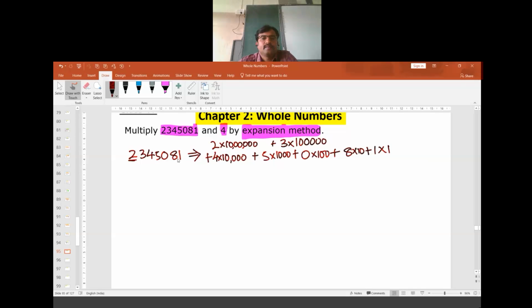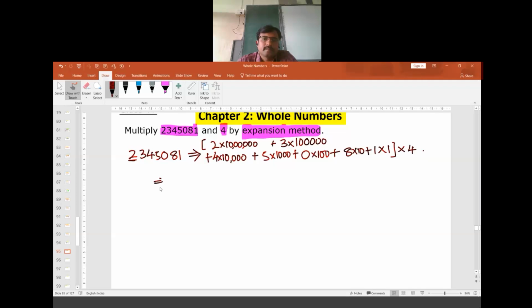Units place, also called ones place, tens place, hundreds, thousands, the 10,000s, 1 lakh, 10 lakh. So 2 is multiplied to 10 lakh. The place value of 2 is 20 lakh. So here this expansion has to be multiplied by 4. This is how we multiply.